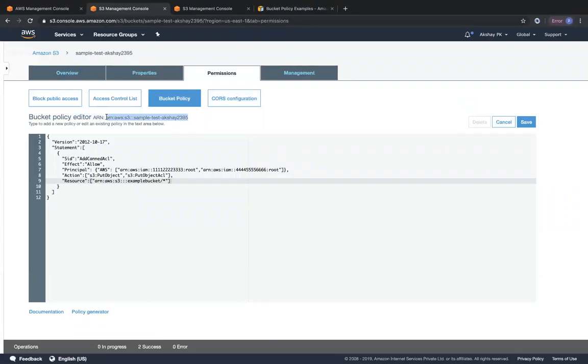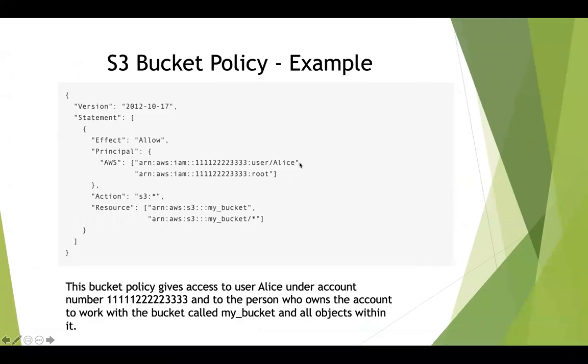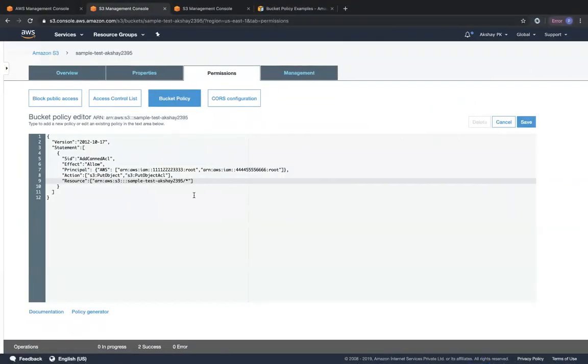So I'm going to grant Shiba only access to this particular bucket. I'm going to put it over here, the ARN of this particular bucket. And then I'm also going to put a comma, like we mentioned in that previous slide. So I'm going to put a comma over here and also mention the bucket rather than only all the objects within the bucket. So this is denoting all objects within the bucket. So slash and star denotes all objects within that bucket. So I'm going to just go back over here at the start, put another two double quotes, and then paste the bucket ARN alone.